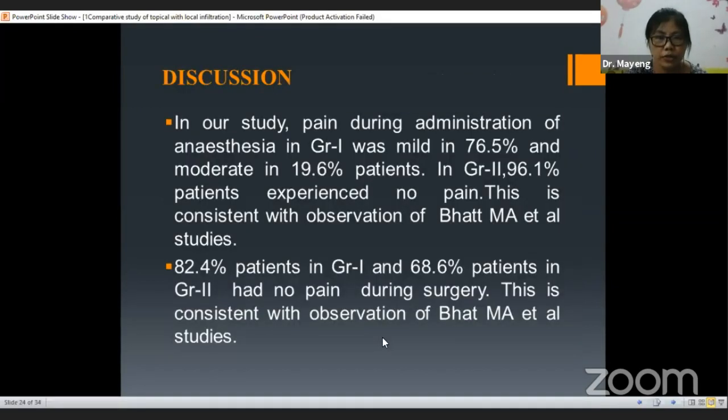Coming to the discussion, in our study, pain during the administration of the anesthesia in group 1 was mild in 76.5% and moderate in 18.6%. In group 2, 96.1% of patients experienced no pain, which is consistent with the observation of Butt MA et al. studies. 82.4% of patients in group 1 and 68.6% in group 2 had no pain during surgery, which is consistent with Butt MA.